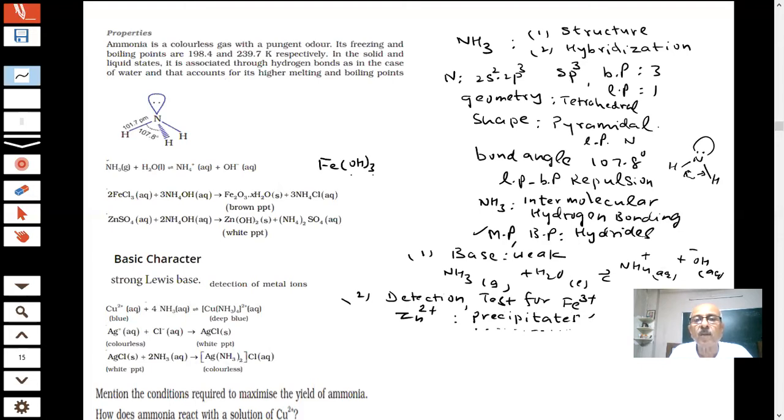This is brown in color, student. This is a precipitate, so we can identify the ferric ions.